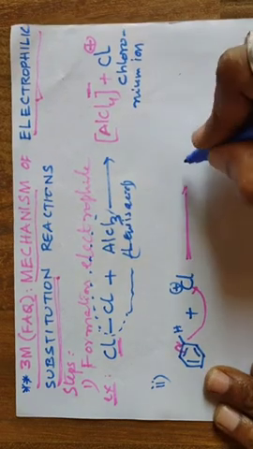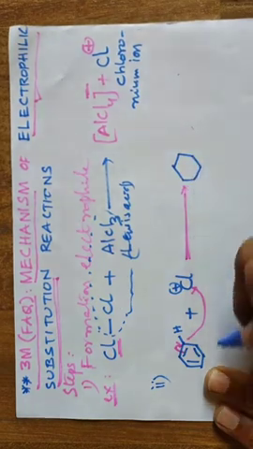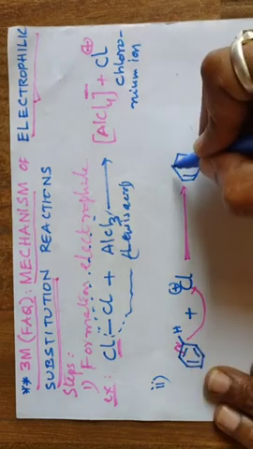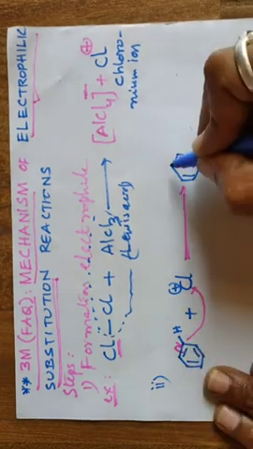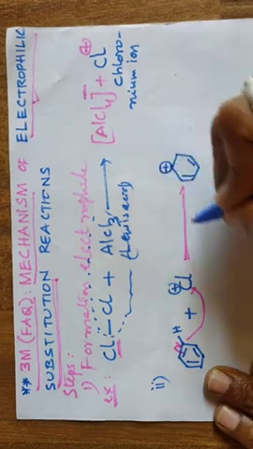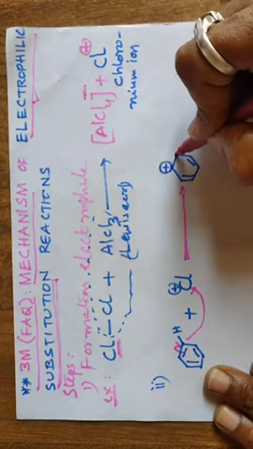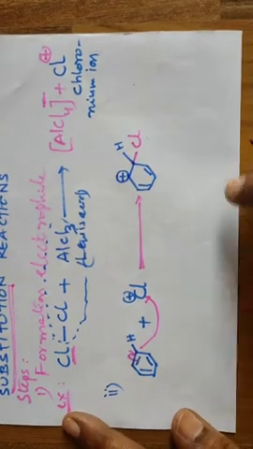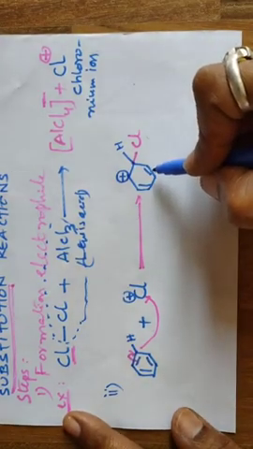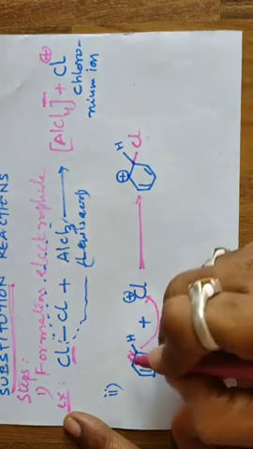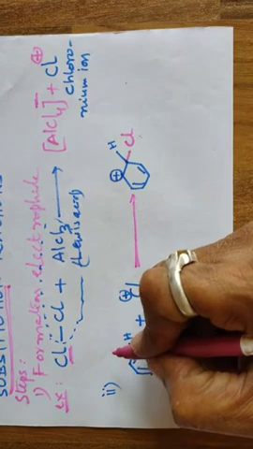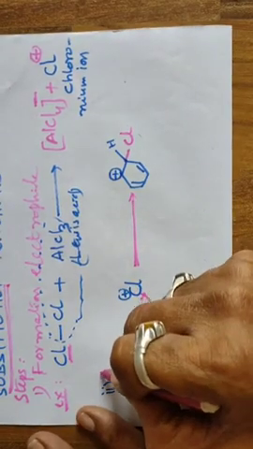Then it is better to write the same benzene ring. Here this double bond is undisturbed, this double bond is undisturbed, and here the bond has disappeared, and by giving electrons to this one, this becomes a carbon with positive charge, and this hydrogen is attached with chlorine. And what is disturbed? Aromaticity is disturbed. Formation of a carbon with positive charge is known as carbocation. So the next step is formation of carbocation intermediate.